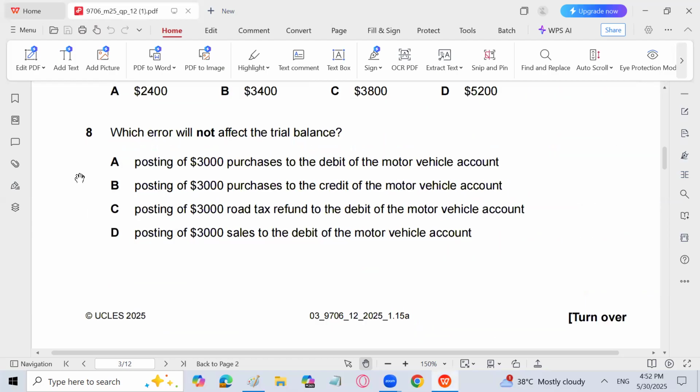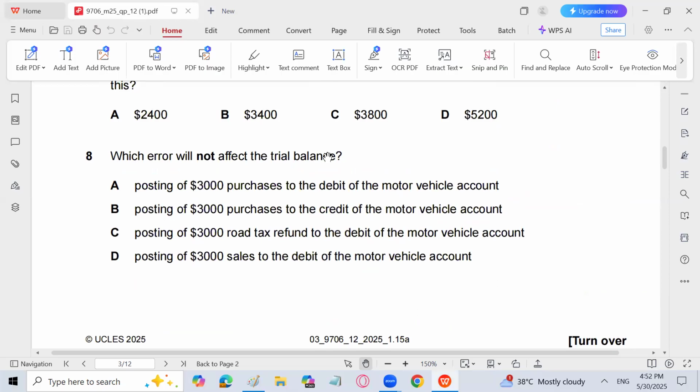Now let's move forward. Which error will not affect the trial balance? Posting of 3,000 purchases to the debit of the motor vehicle account. A is the answer. Very easy because we need to debit purchases, but instead of purchases, we have debited motor vehicle. So it's an error of principle. That is why it will not affect the trial balance.